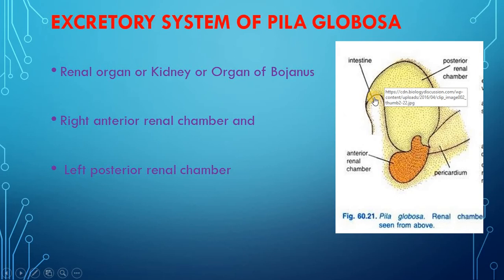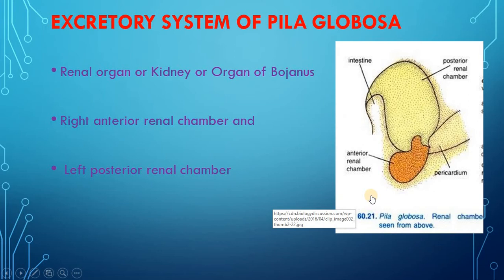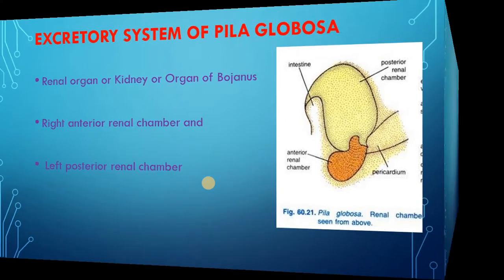This is the intestine and this is the pericardium. This is a picture showing renal chambers from above. The anterior renal chamber and left posterior renal chamber will be discussed in more detail in the upcoming slides.